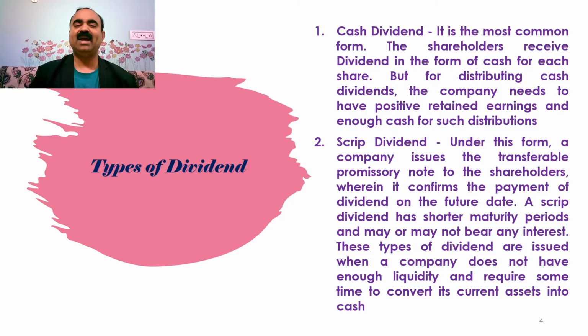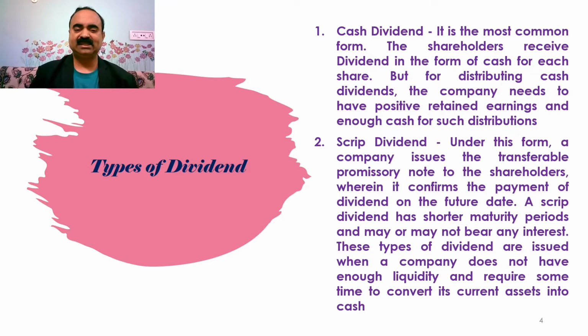1. Cash dividend. It is the most common form. The shareholders receive dividend in the form of cash for each share. But for distributing cash dividends, the company needs to have positive retained earnings and enough cash for such distributions.